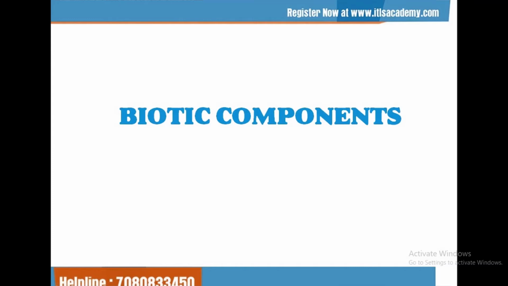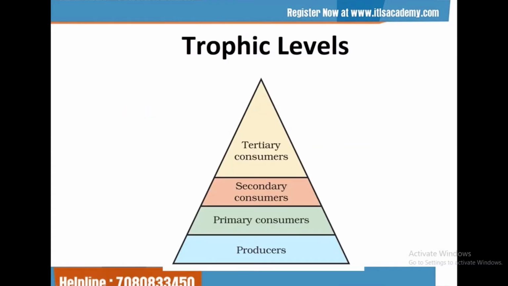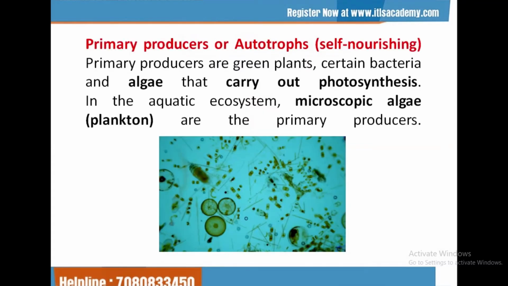The second group is the biotic components, all living beings: plants, animals, microbes, etc. They are categorized into producers and consumers. They form the trophic level. Producers are always at the base of the pyramid, and then the primary consumers, on which secondary consumers are dependent, and on which tertiary consumers are dependent.